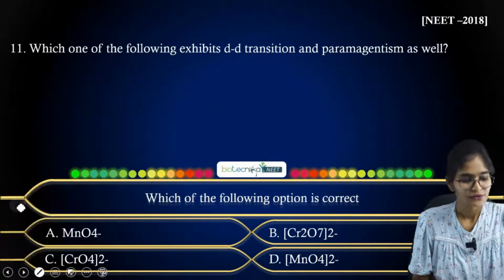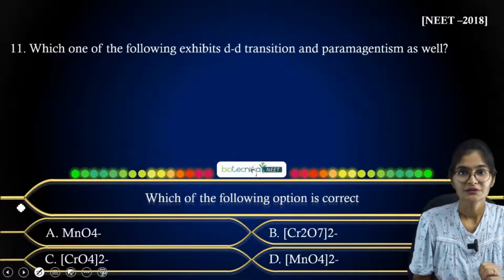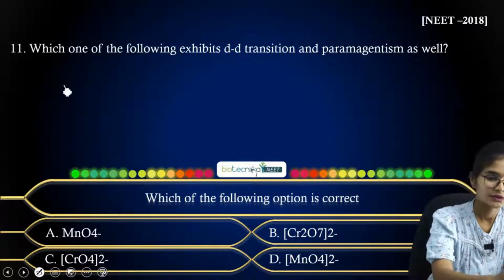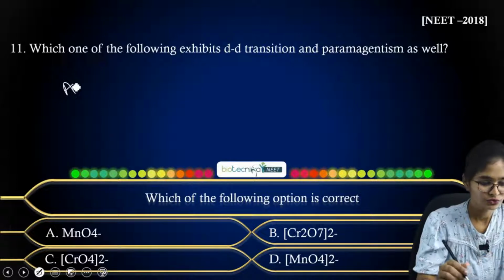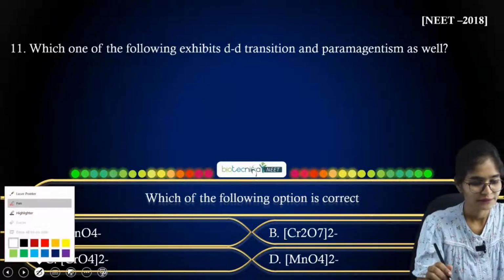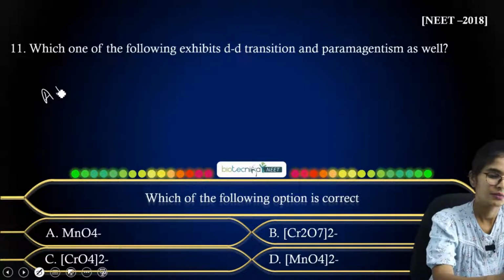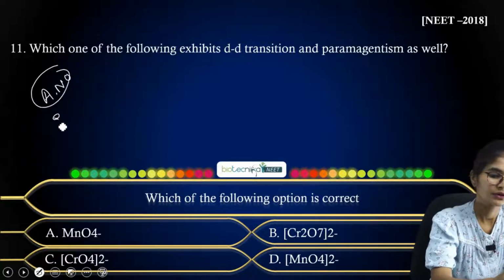So you have to start with their electronic configuration with respect to the given metal center, right? Let me give you hints overall. First go through their atomic number, and try to remember their atomic number and electronic configuration.